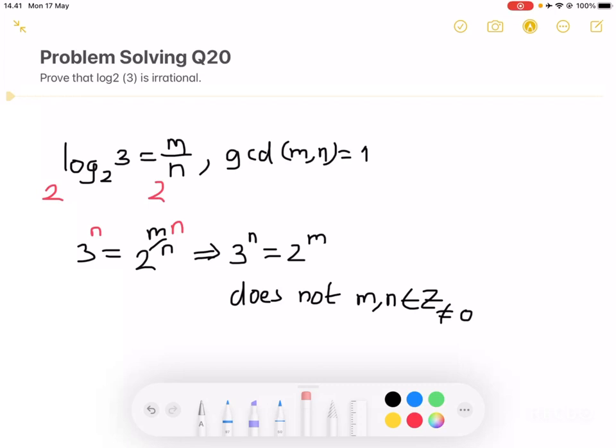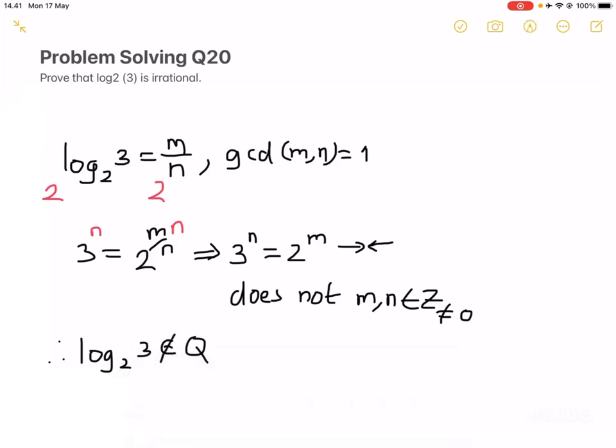So therefore, we have a contradiction. So therefore, our original assumption that log base 2 of 3 is rational is wrong. So therefore, log base 2 of 3 is indeed irrational.